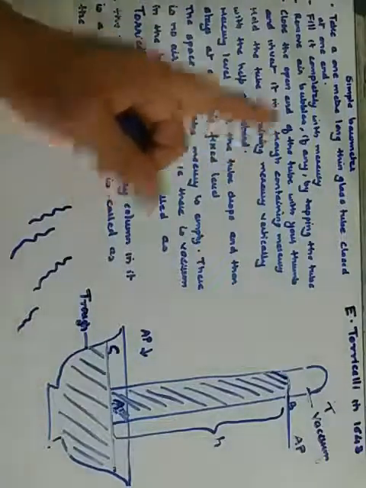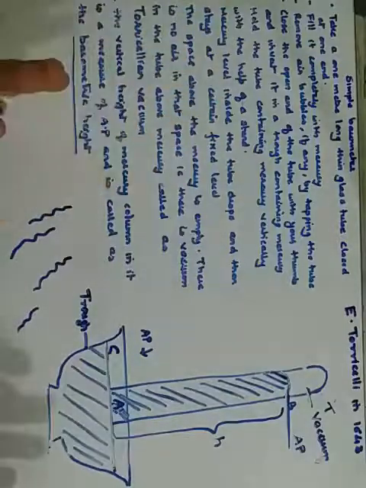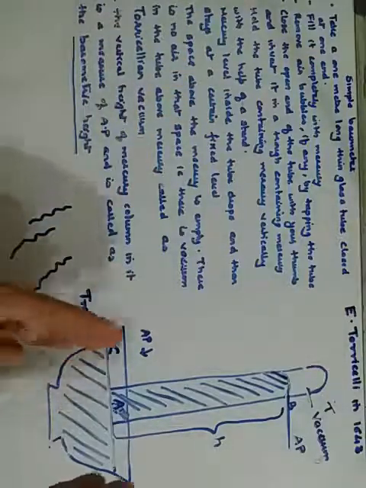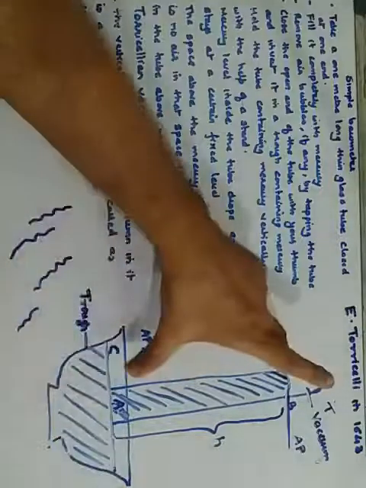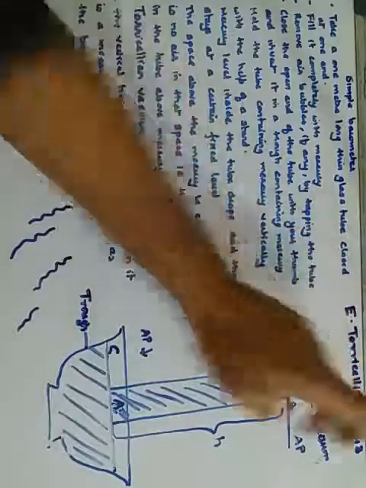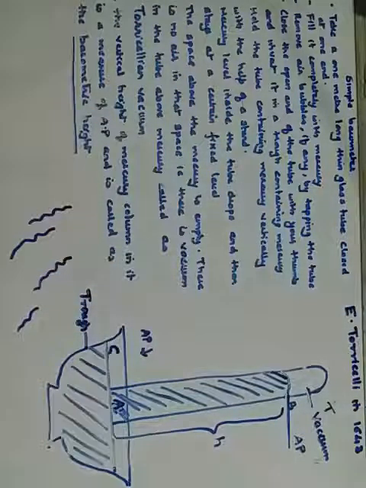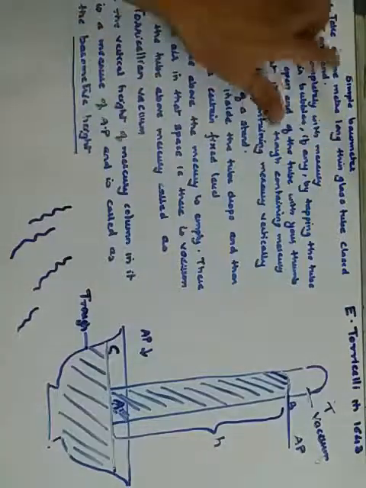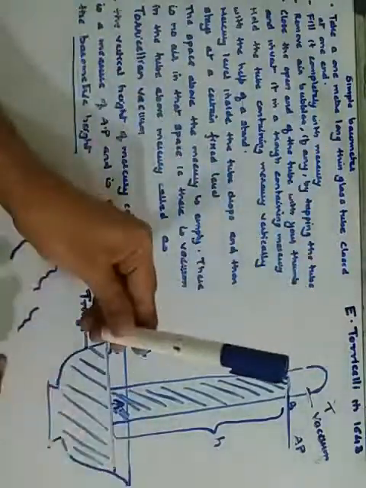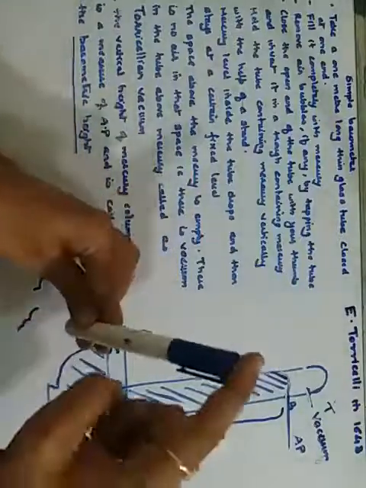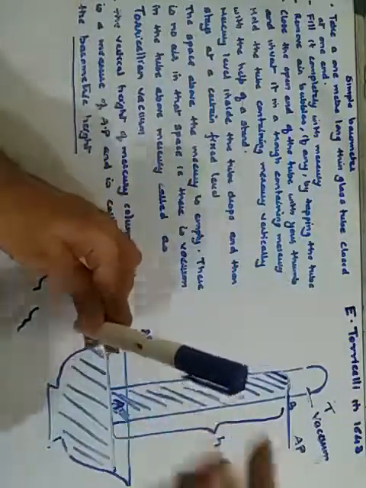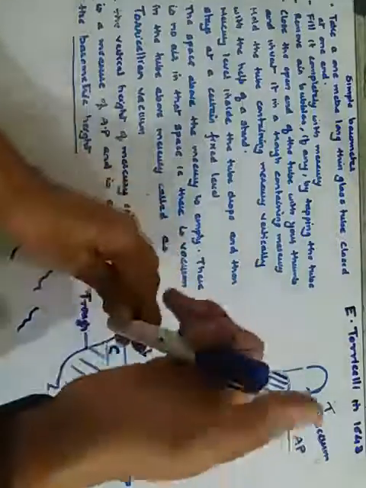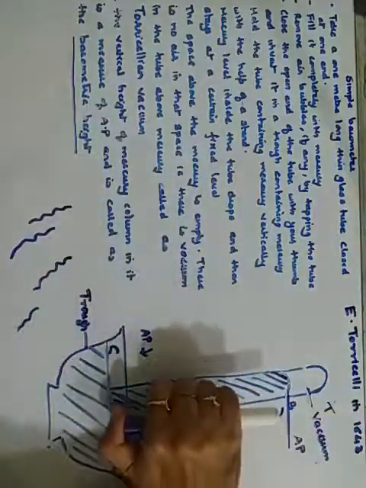So what I did was the construction part and the explanation part: how it looks, where it stands, when the pressure becomes equal, what the barometric height is, what this vacuum is called, who invented it, and in which year. Once again, I'll go through it. For the simple barometer, we take a 1 meter long thin glass tube, closed at one end and open at the other, and fill it completely with mercury. Remove the air bubble, if any, by tapping it. Close the open end of the tube with your thumb and invert it in a trough containing mercury.